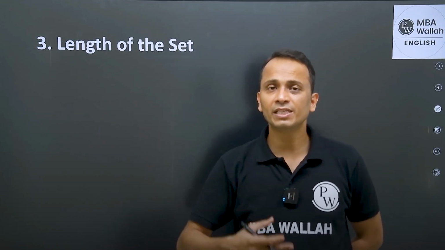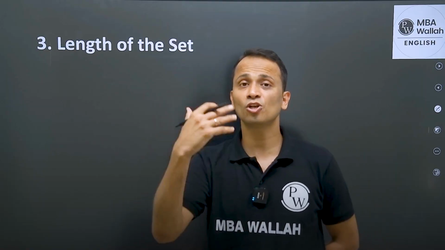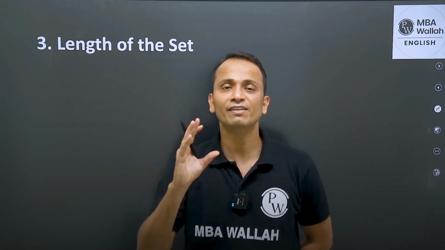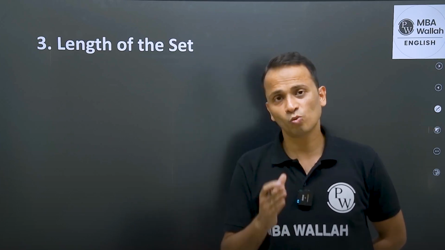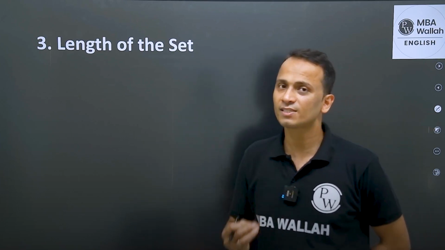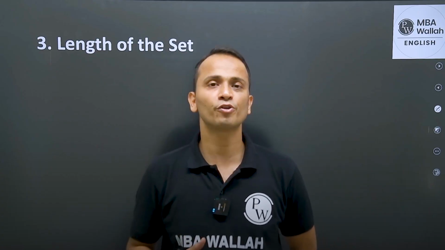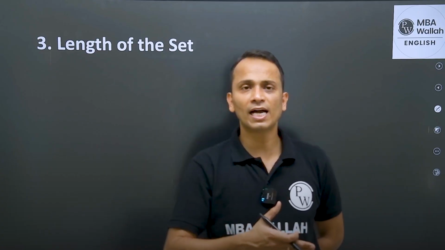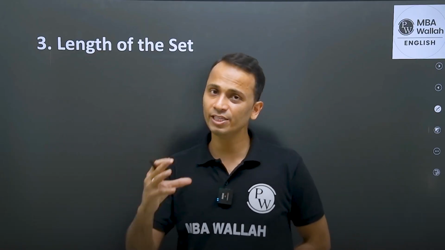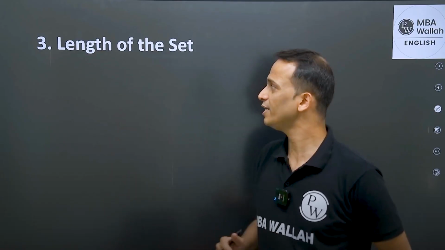A lot of parameters, a lot of instructions, a lot of conditions are there. Then you can, for the time being, leave that set. So this is also one criteria using which you can pick the first set of your LRDI section. So when you start, just go for a set which is less lengthy or short in length, right?